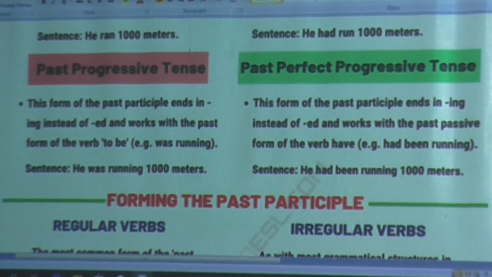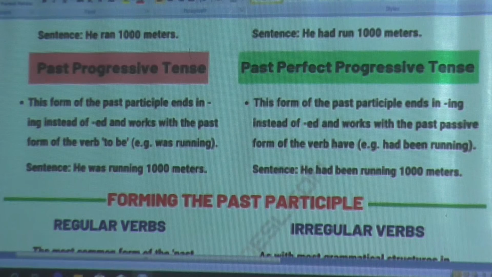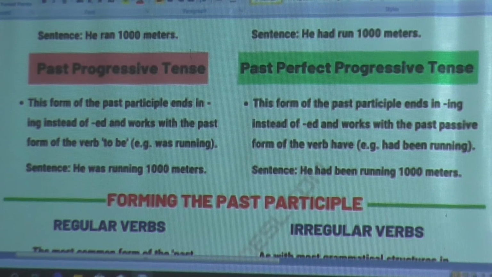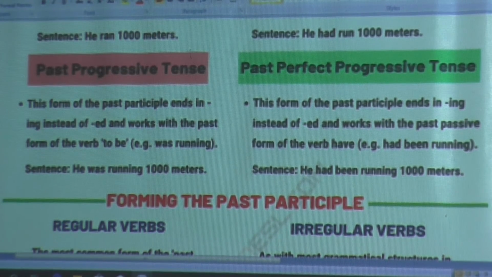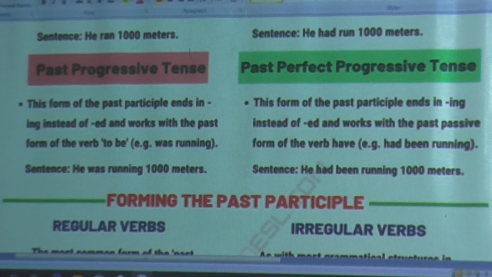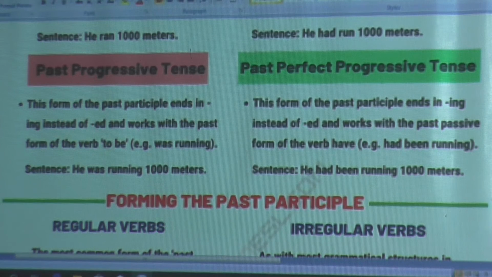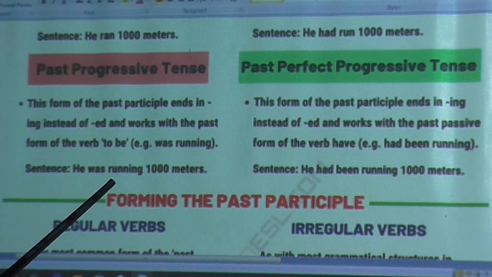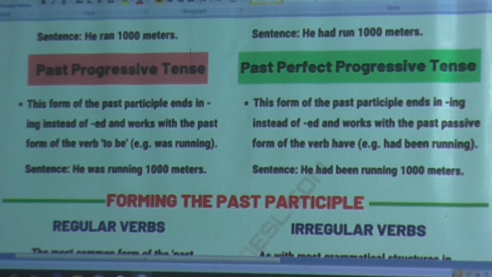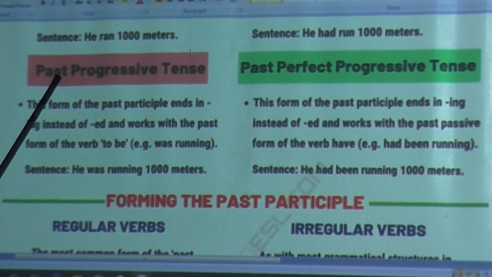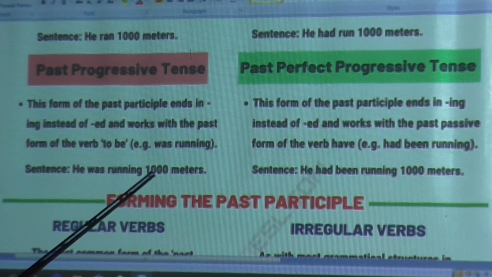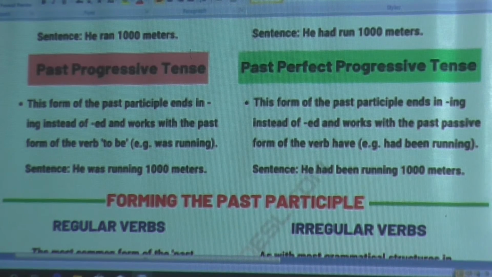Now what is the significance? Progressive means continuation. That means whenever there is continuity in a sentence, you have to write ing after the verb. For example, if the boy was running continuously for, say, 20 minutes or 30 minutes, in that case you have to write ing, but you have to write was because it is past. So the sentence will be: he was running 100 meters.